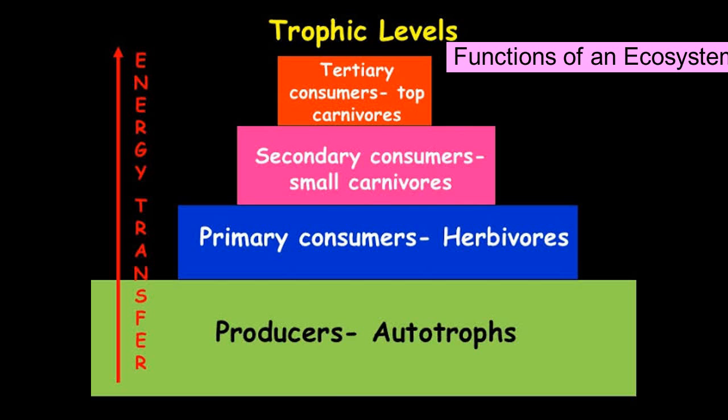Energy components. The sun is the major source of energy for the biosphere in the world. The producers, consumers, and the decomposers contribute a lot to the energy flow in an ecosystem. Energy flow generally takes place in an ascending or hierarchical order in an ecosystem through various levels. These levels are called trophic levels.